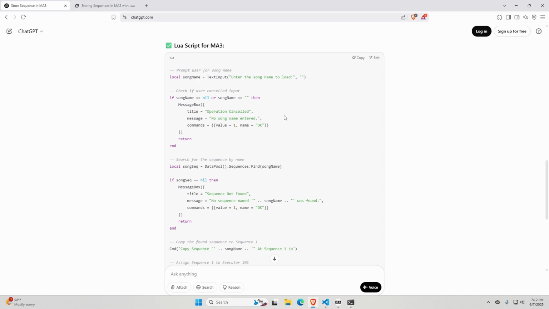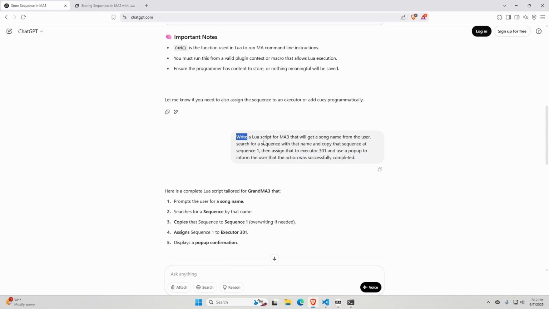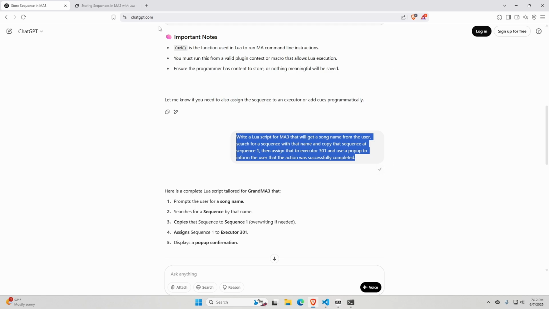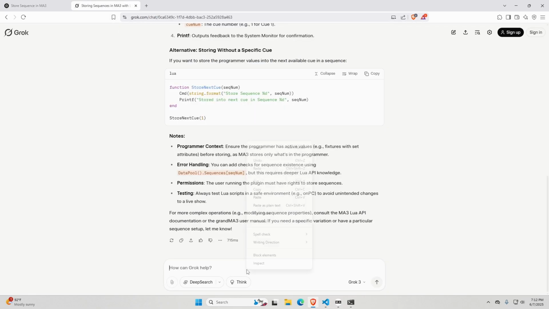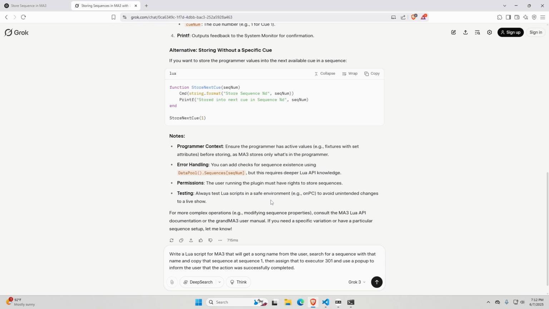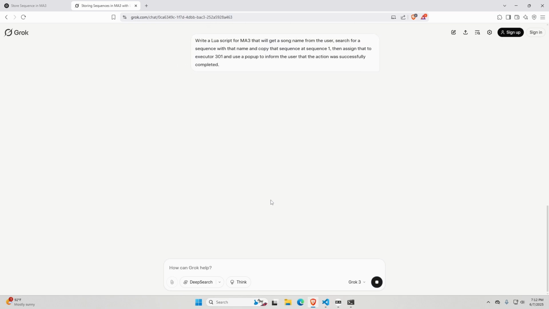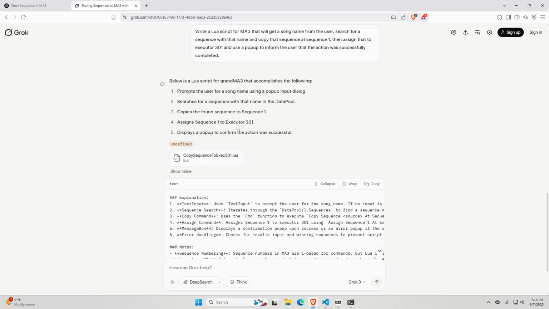All right, let's go to Grok. I don't want to type this out again, so I'm just going to copy the exact text and paste it in here. Okay, so it says it will do this. Prompt the user for a song name using pop-up input dialog. Search for a sequence with that name in the data pool. Copy the found sequence to sequence 1. Assign sequence 1 to executor 301. Display a pop-up to confirm the action was successful.